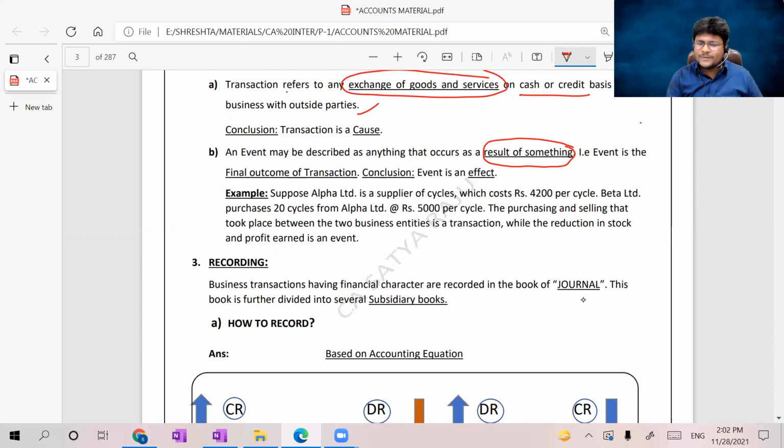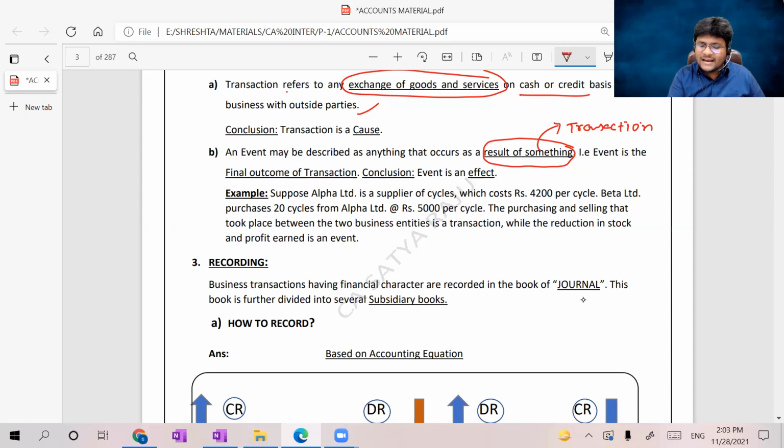In very simple terms, an event is something that occurred as a result of transactions. If you read the sentence, you can easily understand: an event may be described as anything that occurs as a result of a transaction. Simply, an event is not a transaction. An event happens as a result of a transaction. That is, an event is the final outcome of the transaction.